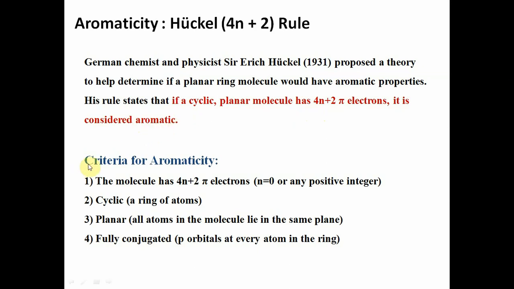Now, criteria for aromaticity. There are four main criteria. First, the molecule has 4n plus 2 pi electrons, where n may be 0 or any positive integer. The molecule must be cyclic, the molecule must be planar, or all atoms must lie in the same plane. The molecule must be fully conjugated. A p orbital at every atom in the ring must be present.